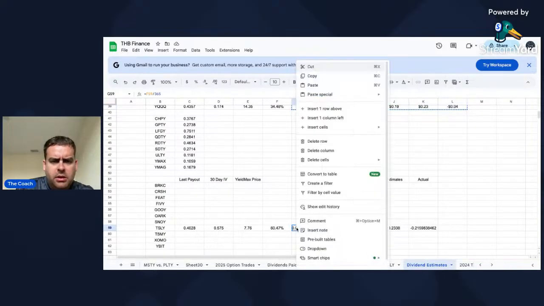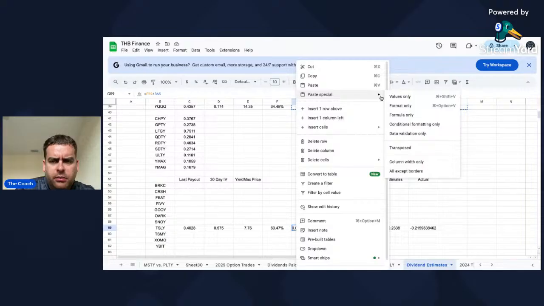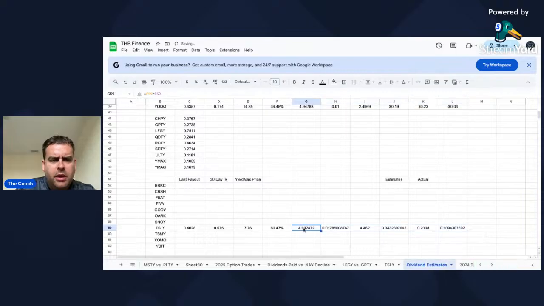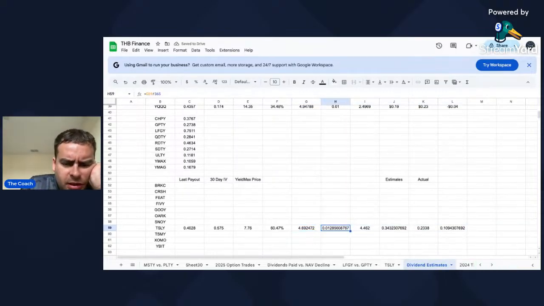Copy. Okay, so this, and then we divide by 365 here. E times D. That's the price times the implied volatility. And then we divide by 13.